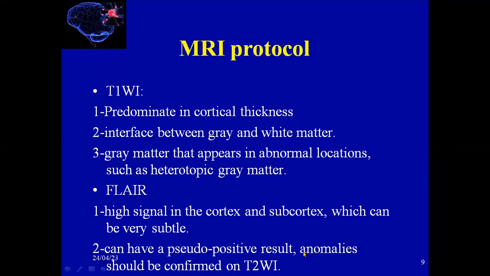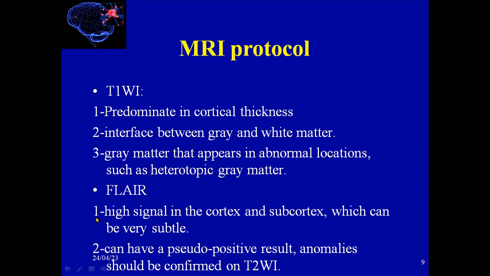So we have an MRI protocol for epilepsy patients. We have T1, FLAIR and T2. On T1 we can appreciate the cortical thickness, and there is also some fuzziness, sometimes it is difficult to appreciate the interface between gray and white matter. Gray matter may occur in an abnormal location, such as heterotopic gray matter.